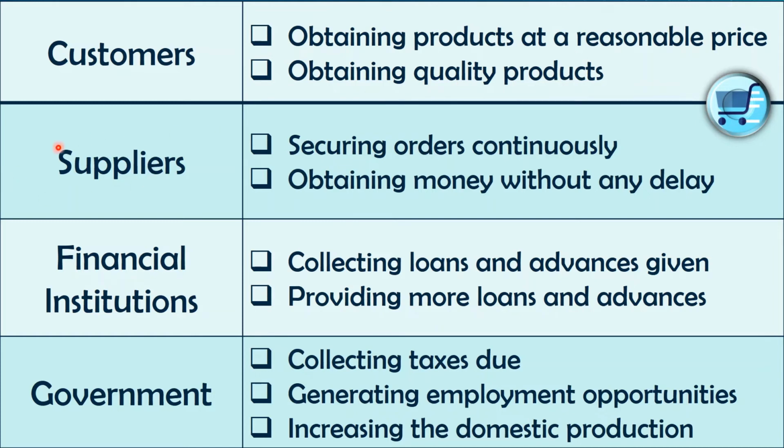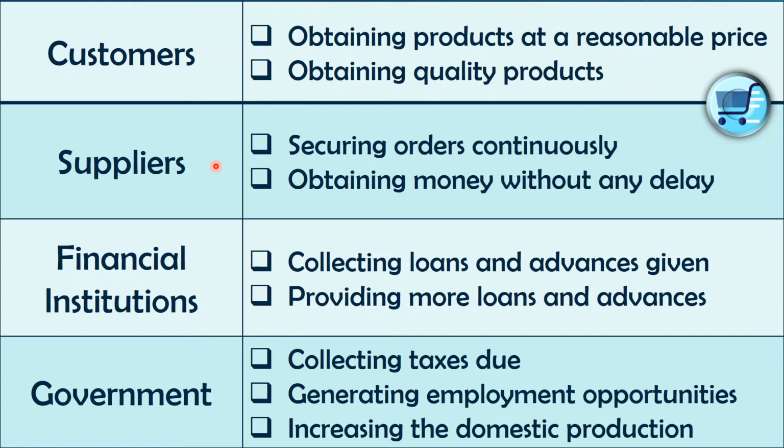So suppliers, right? Suppliers expect securing orders continuously. They are also doing a business now, so they expect orders from our business continuously. If it stops, how can they manage funds, how can they continue their businesses?